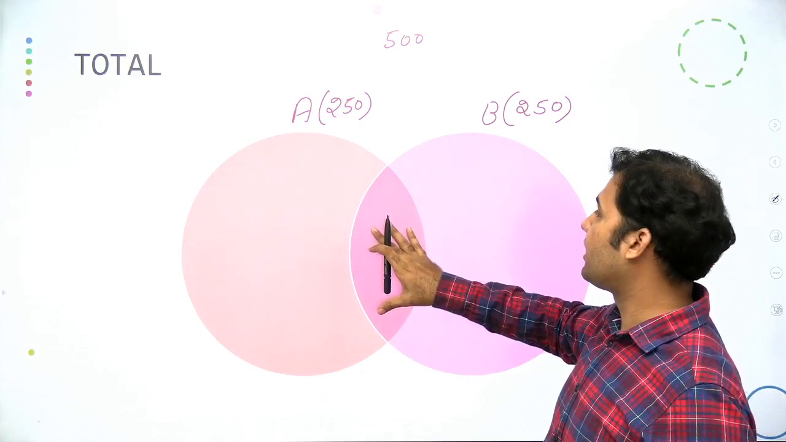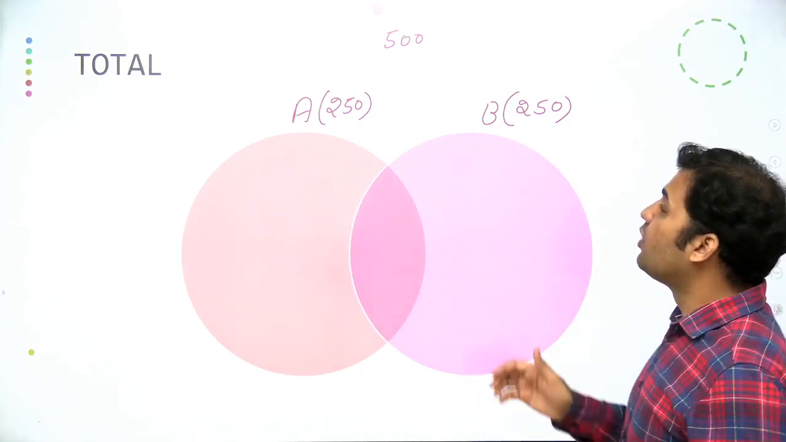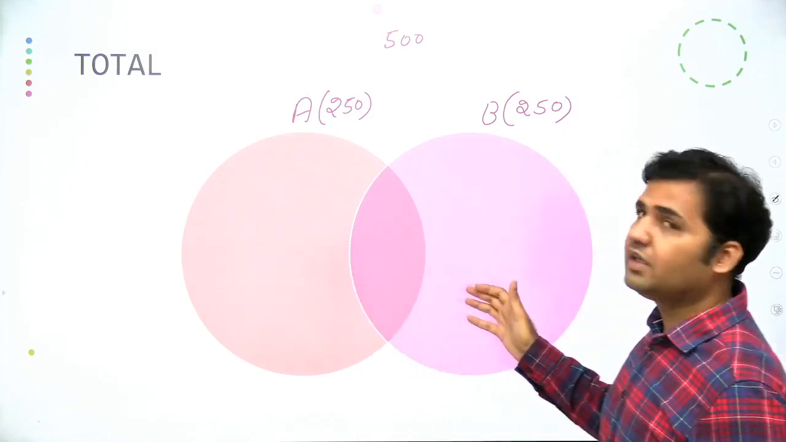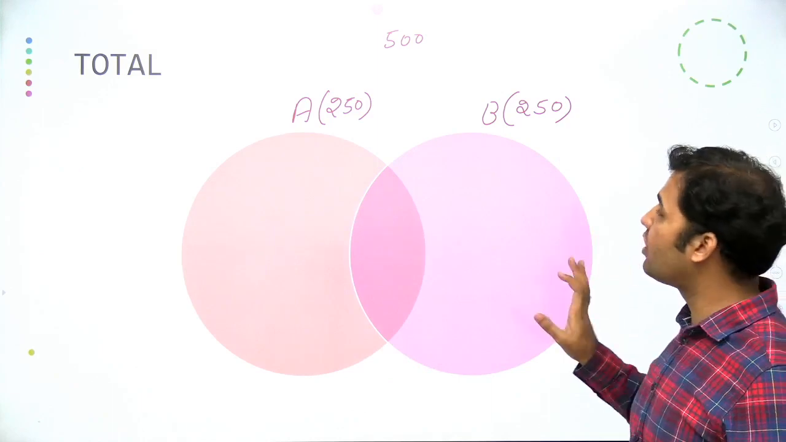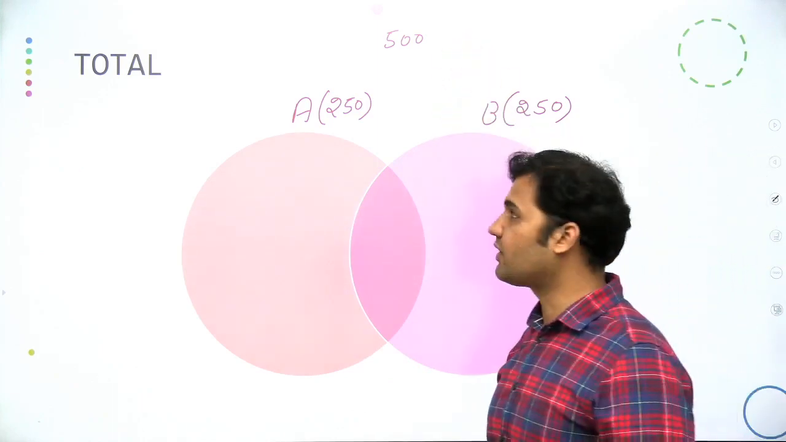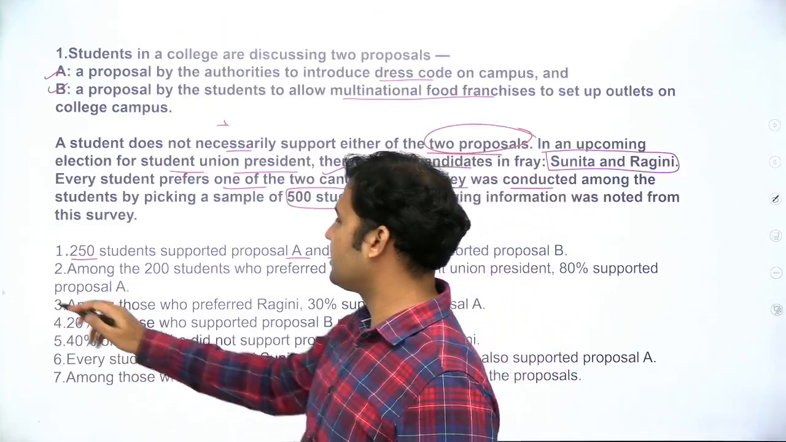How many candidates are supporting proposal A and B both? We do not know that. And what is the number of candidates who are not supporting A and B, that means the students who will be outside of these two sets? We do not know that either. The total number of students we know is 500 as of now. Now let's move to the second piece of information.